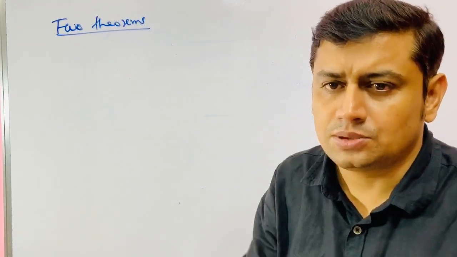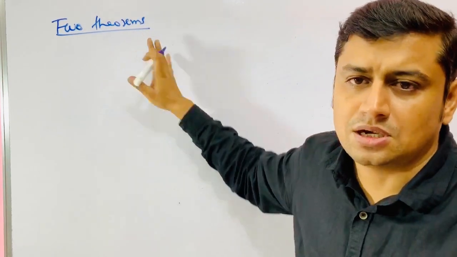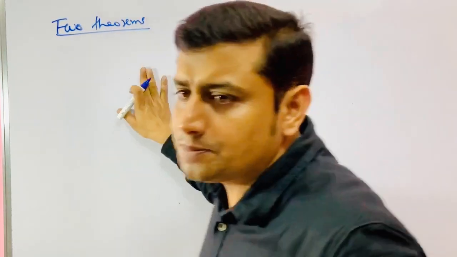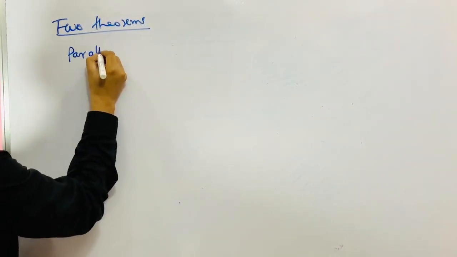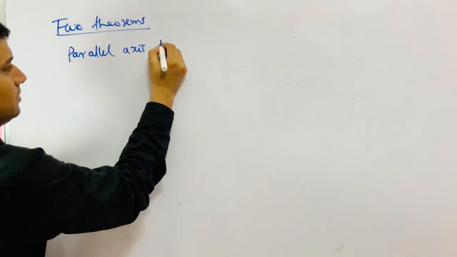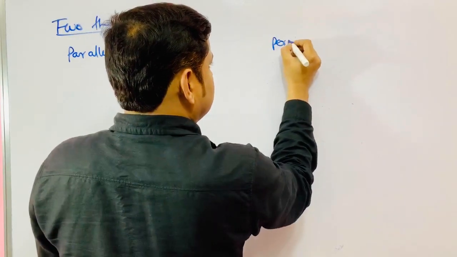You can avoid integration if you know these base formulas. You can get moment of inertia by your intelligence. Now, one is the parallel axis theorem. The other is the perpendicular axis theorem.